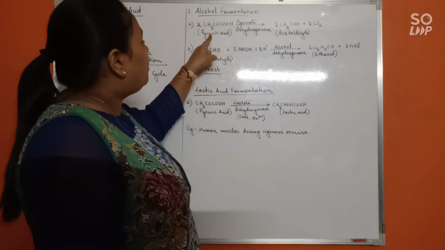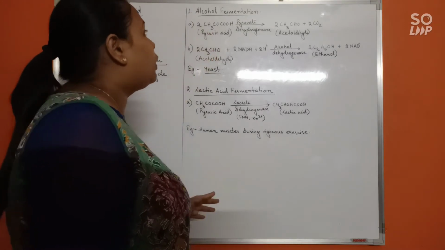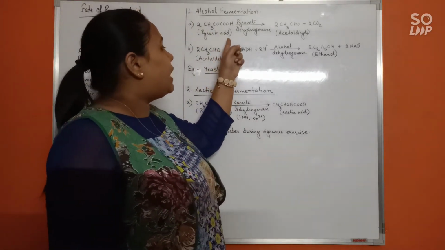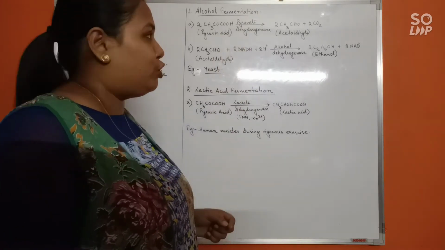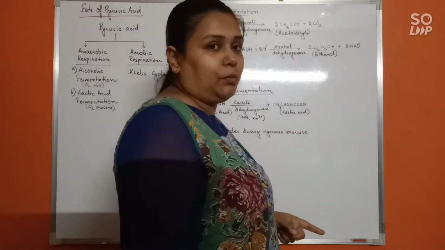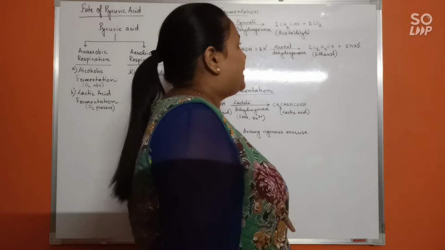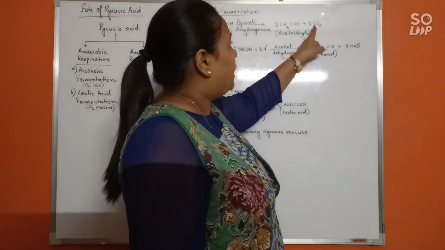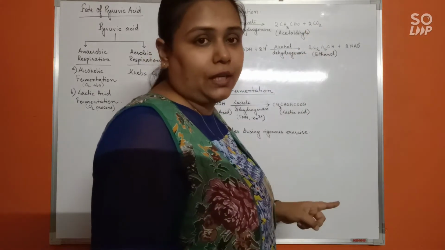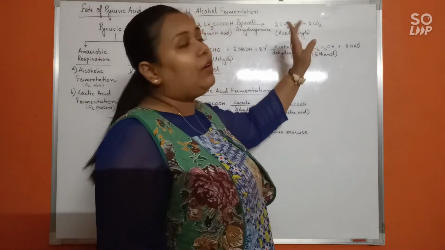So when pyruvic acid enters the alcohol fermentation, in the first step by the enzyme pyruvate decarboxylase, it undergoes a step to form two molecules of acetaldehyde and of course two molecules of carbon dioxide. This carbon dioxide will be released.